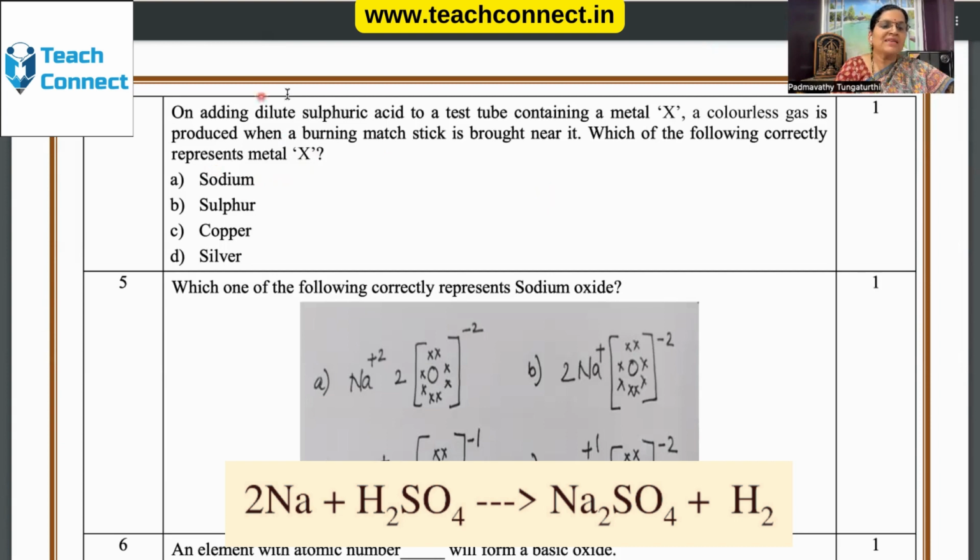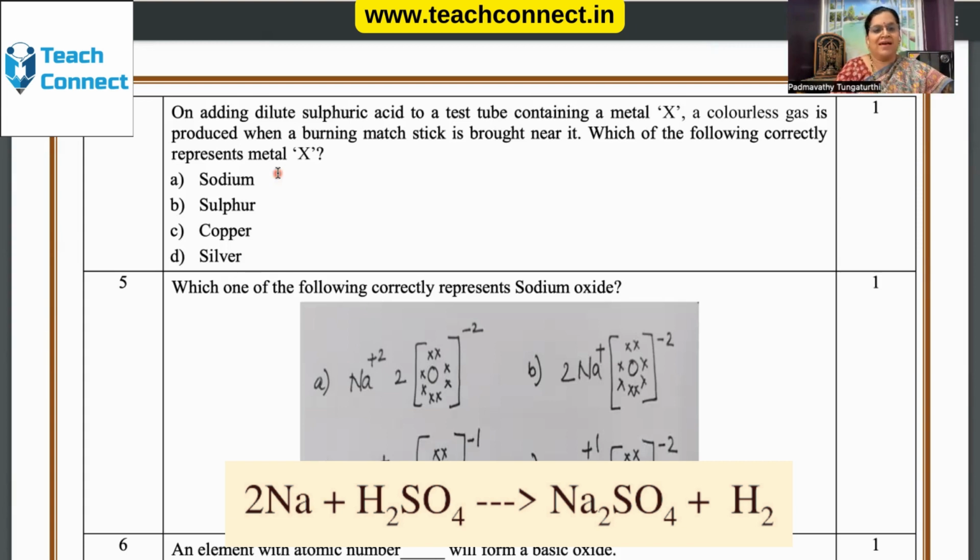Therefore, sodium reacts with sulfuric acid, being high up in the series. Sodium reacts with sulfuric acid to give hydrogen as gas. Therefore, the student is supposed to be patient enough. The teacher has to train the student to be patient enough to read the question, understand it, do the comprehension part of it, and then go to the answer.